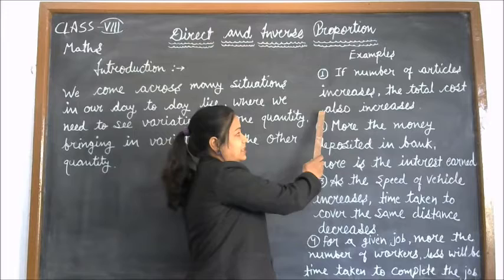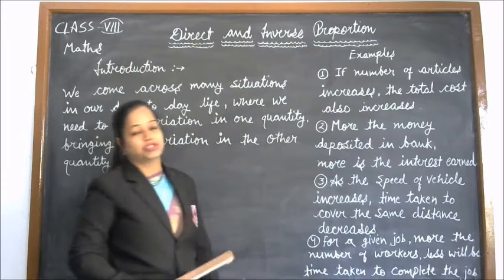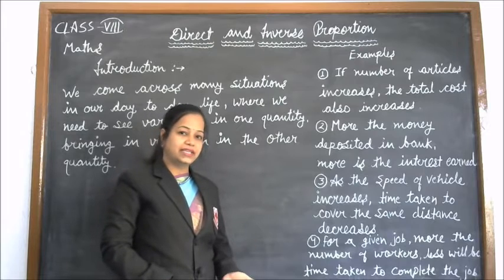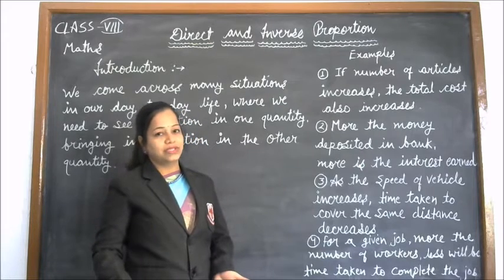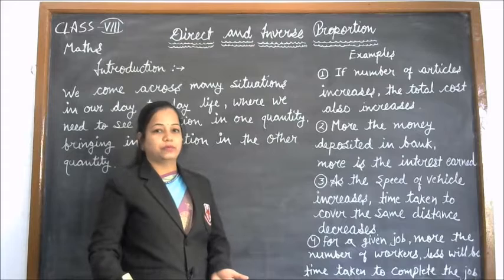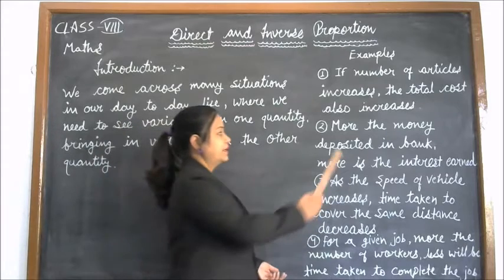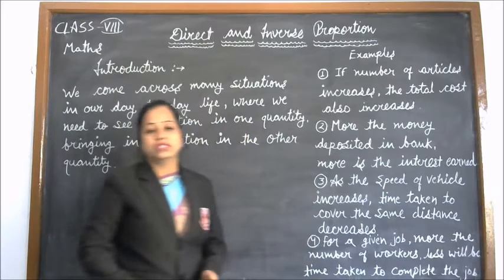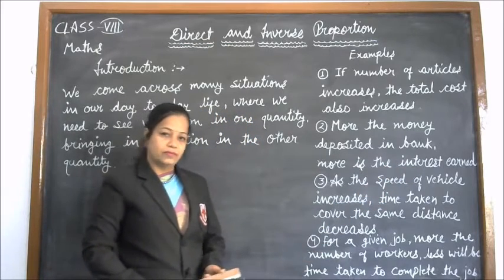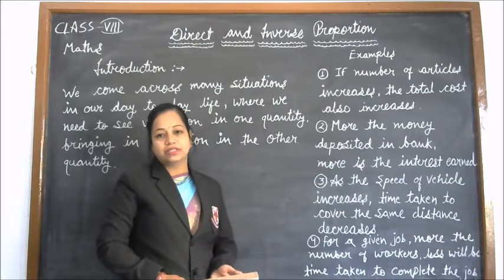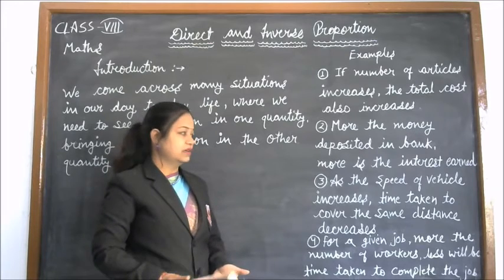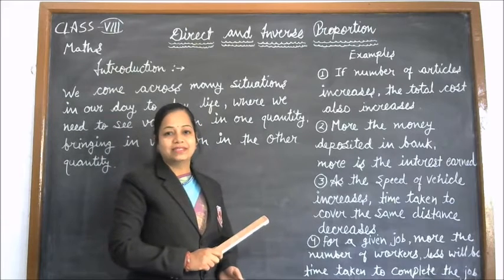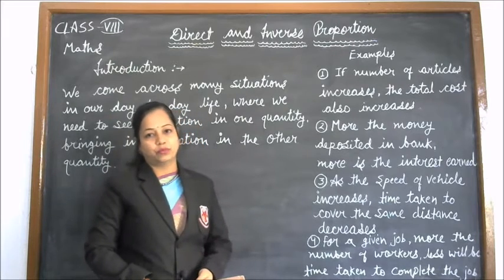So this variation or this proportion is known as direct proportion. Means if one quantity increases, the other also increases. This is direct proportion. In the second example, the more money deposited, the more will be the interest earned. And if less money is deposited, less interest is earned.